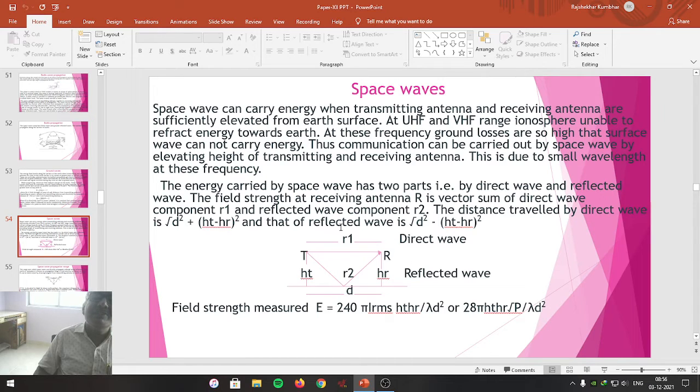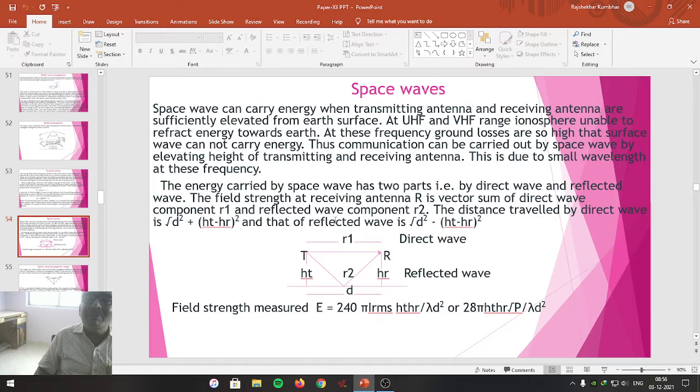Dear students, that is represented in this figure. So here is the Earth's surface. This is the height of the transmitting antenna, and this is the height of the receiving antenna, HT and HR. The wave that travels from the transmitting antenna towards the receiving antenna is a direct wave, represented by R1. The wave that travels from the transmitting antenna to the receiving antenna after reflection from the Earth's surface is represented by R2. Hence, the distance traveled by the wave from the transmitting antenna towards the receiving antenna is given as the square root of d² + (ht − hr)².